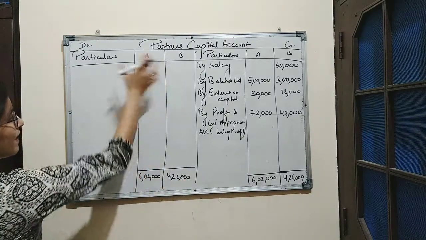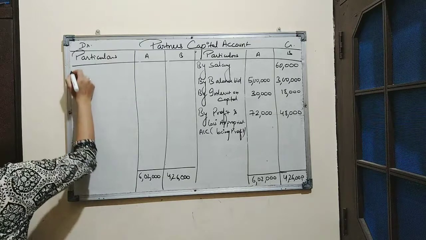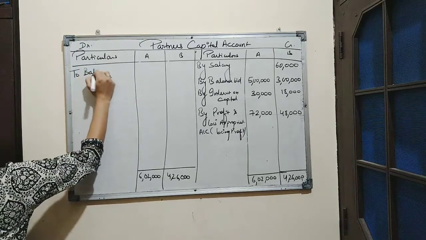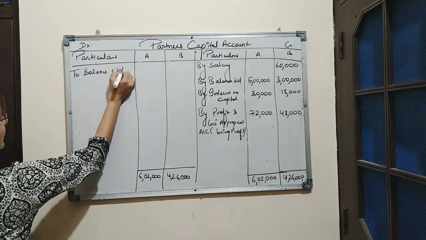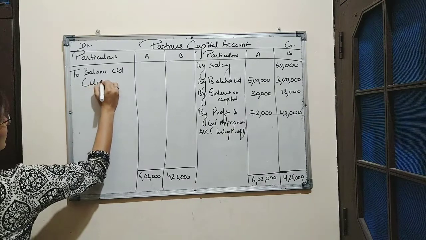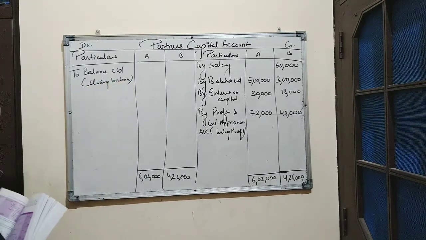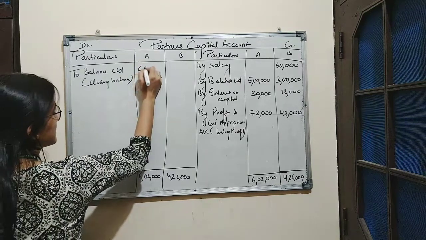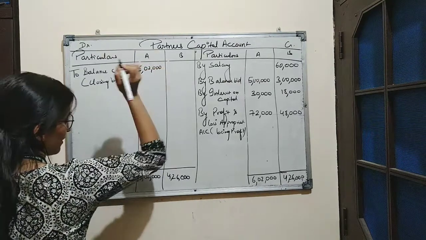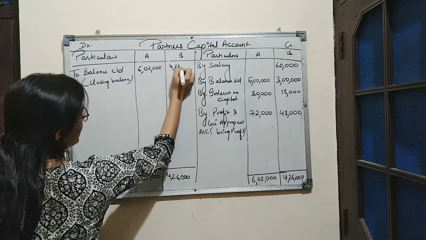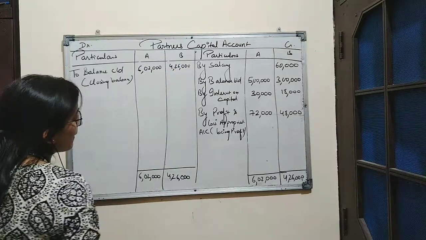So here the balancing figure will be written as to balance carried down. This is the closing balance of partners capital account amounting to rupees 6,02,000 of A and 4,26,000 of B.